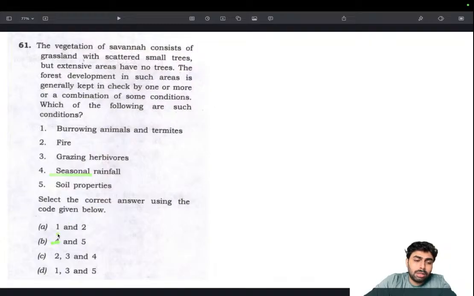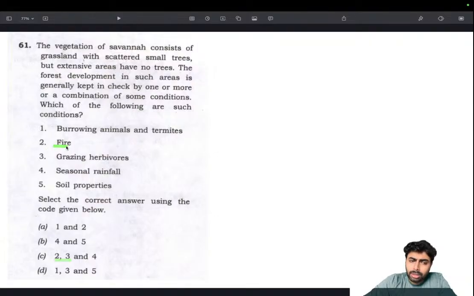So that makes us eliminate 1, A and D. So we are left with 4, 5, 2, 3, 4. Okay, 4, 5 says seasonal rainfall and soil properties. Makes sense. Maybe the soil is not fertile enough to house large trees. Maybe. But here 2 different options are given. This one doesn't have 5, meaning that only one of these 2 is right. So, 2 and 3. Consider that.